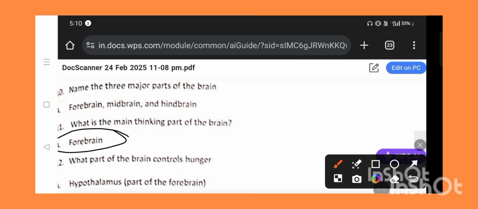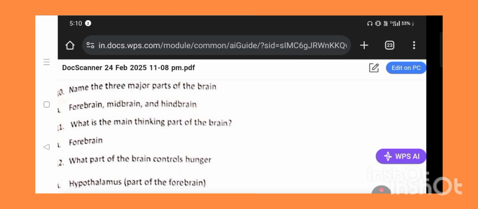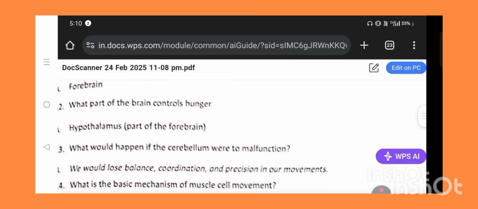Next, what part of the brain controls hunger? Hunger pangs. So hunger, first letter what is there? H is there. H for hypothalamus. So important: hunger contractions or hunger pangs are under the control of the hypothalamus.